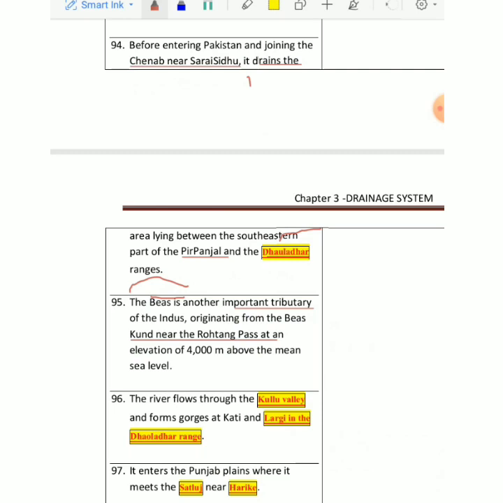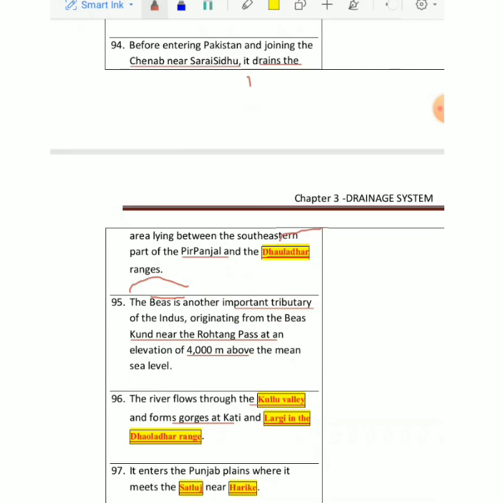And this Rohtang pass is at a height of around 4,000 meters from sea level. Then this river enters into a valley called Kullu Valley. नाम से पता लग रहा है that is in Himachal Pradesh. Kullu is a very important place in Himachal Pradesh. Then it forms a gorge. Already I told you about the features. Gorge is a deep cave, nothing else, right?